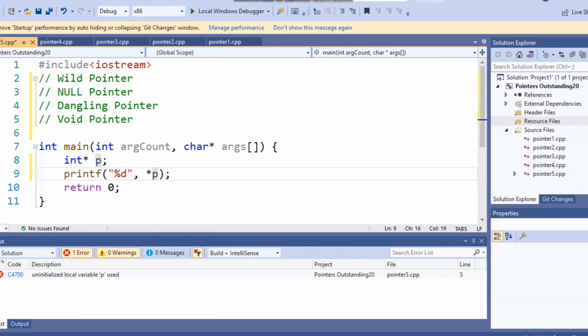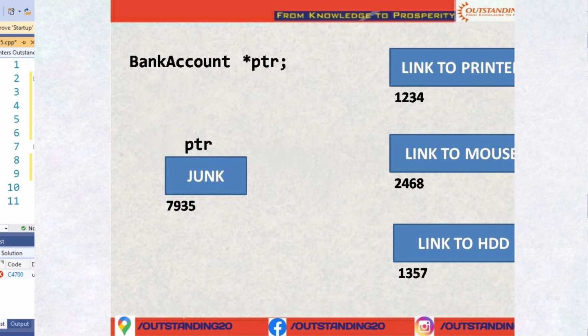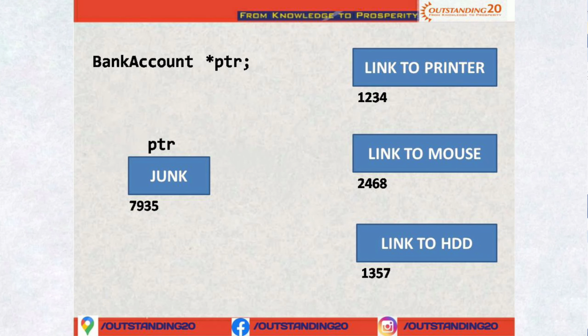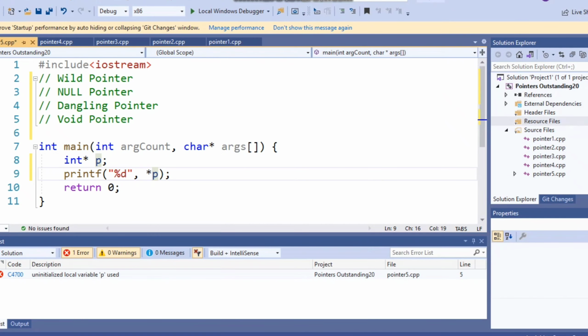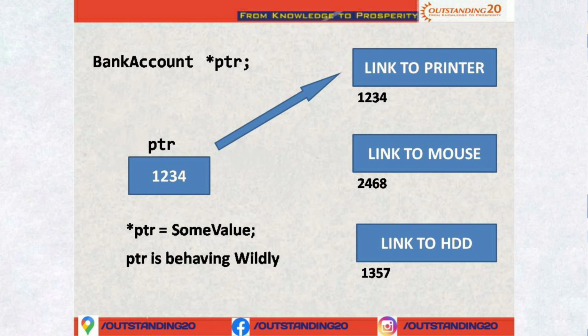Say suppose P is not initialized, then it is called a wild pointer. So what is a wild pointer? The definition is: an uninitialized pointer is called a wild pointer. Now why it is called a wild pointer is because, as you can see from this picture, P is having some junk address. Now what we are assuming here is P is holding the address where the printer link is stored.